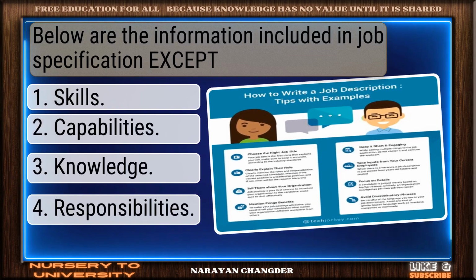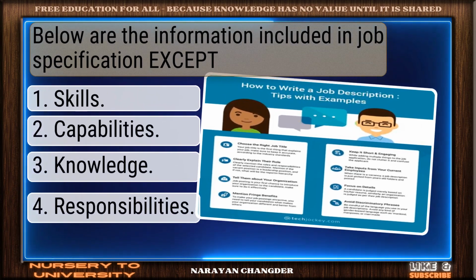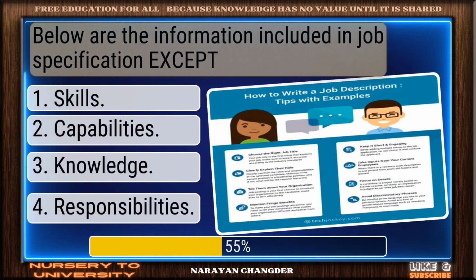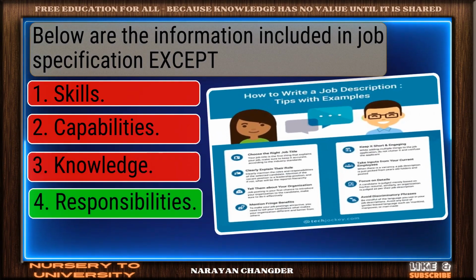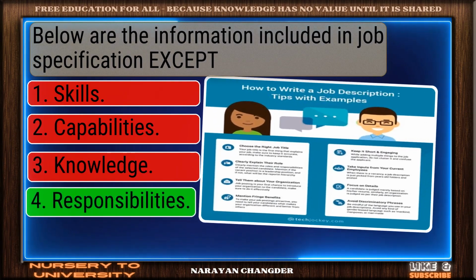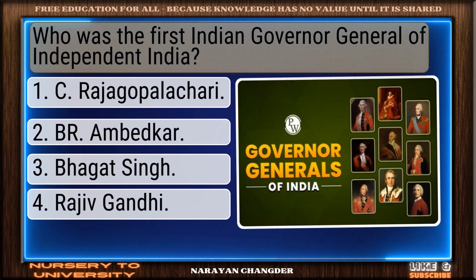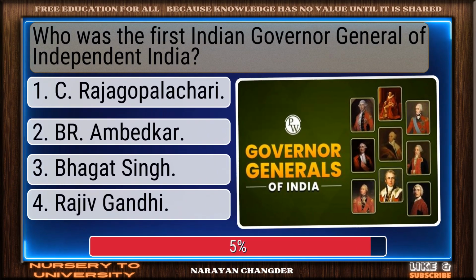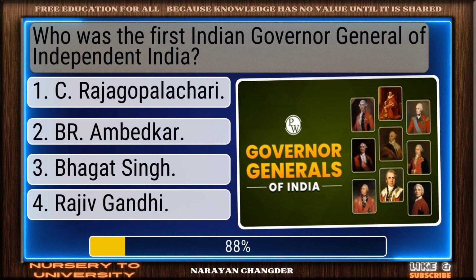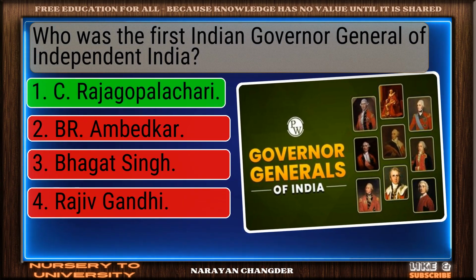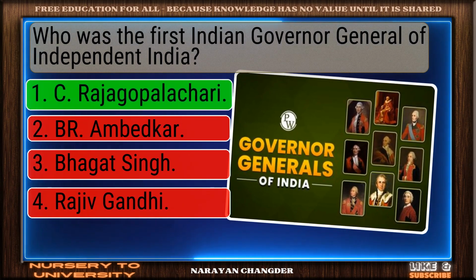Below are the information included in job specification except. Correct response. Responsibilities is accurate. Who was the first Indian Governor General of independent India? Valid point. C. Rajagopalachari is true.